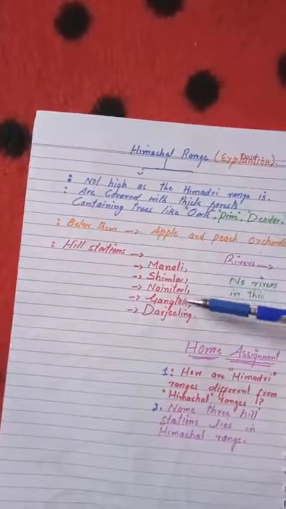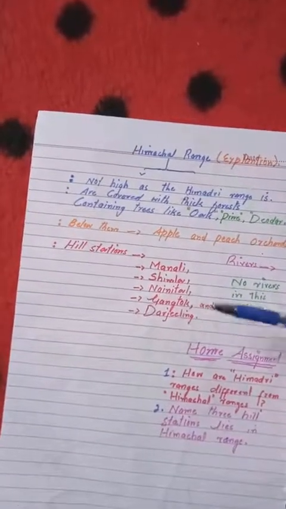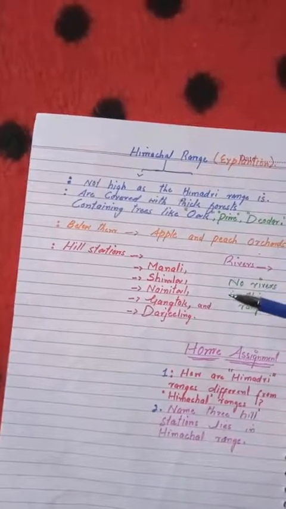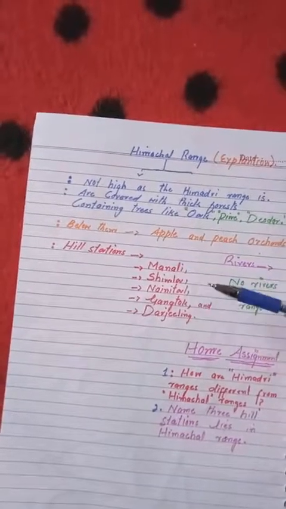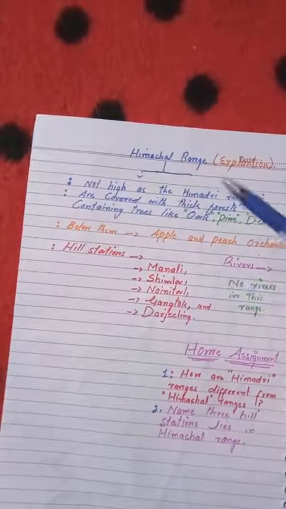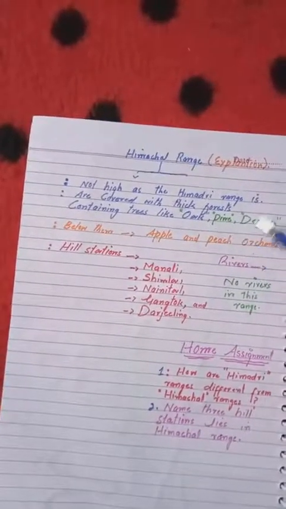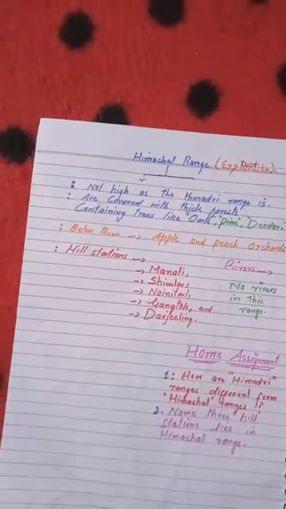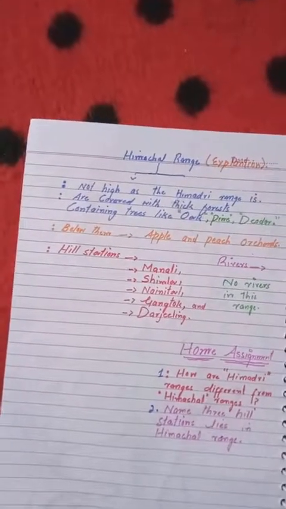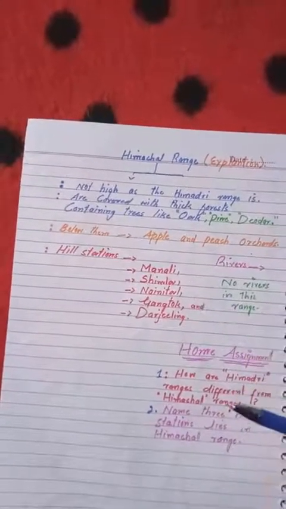All these beautiful hill stations are found in the Himachal range. And if we talk about rivers, in this range there are no rivers like in the Himadri mountains. So this was all about the Himachal range.